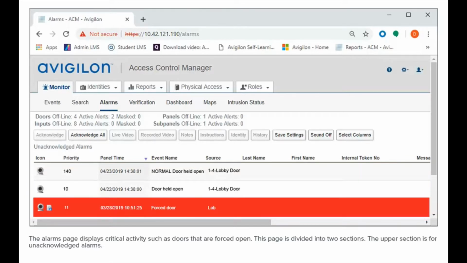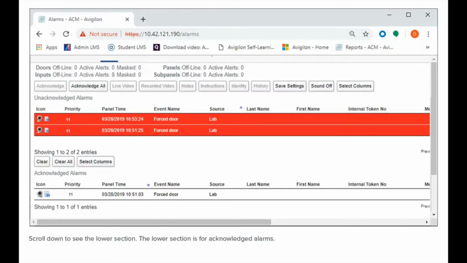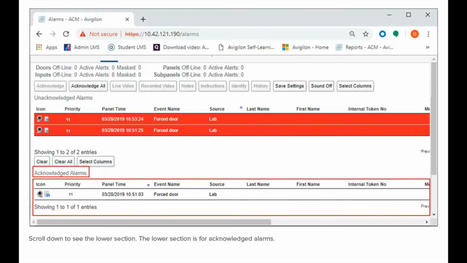This page is divided into 2 sections. The upper section is for unacknowledged alarms. Scroll down to see the lower section. The lower section is for acknowledged alarms.